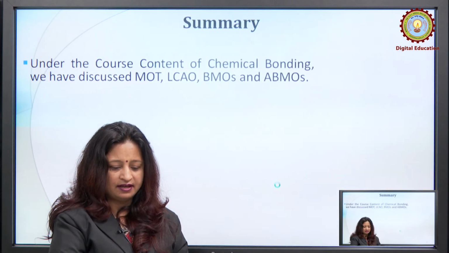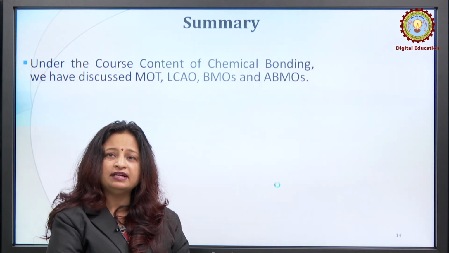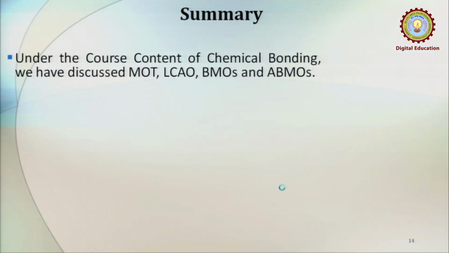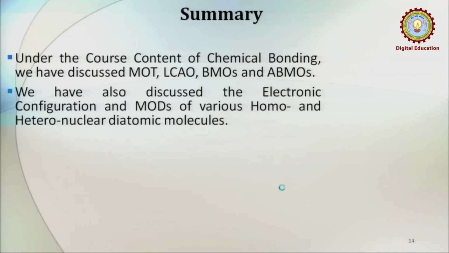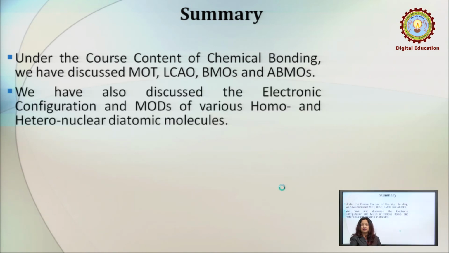So, friends and dear students, when we consider the overall content of chemical bonding, we have discussed molecular orbital theory, we have discussed the LCAO method, we have discussed the formation of bonding and anti-bonding molecular orbitals. Also, we have drawn the molecular orbital diagrams, we have written the electronic configurations of various homo and heteronuclear diatomic molecules.